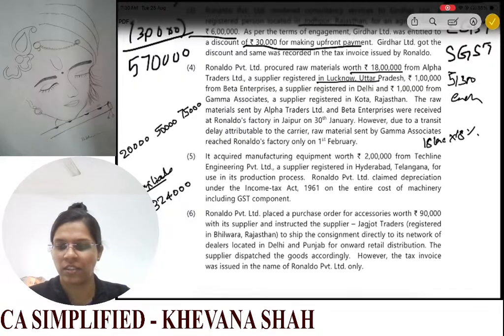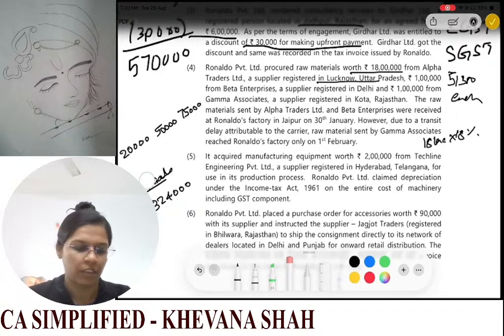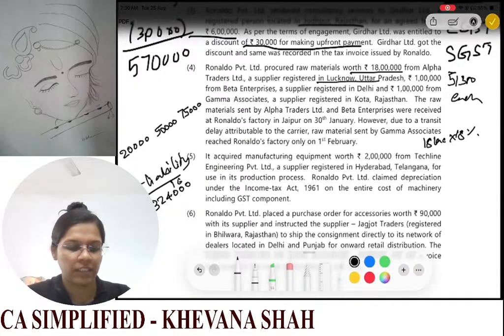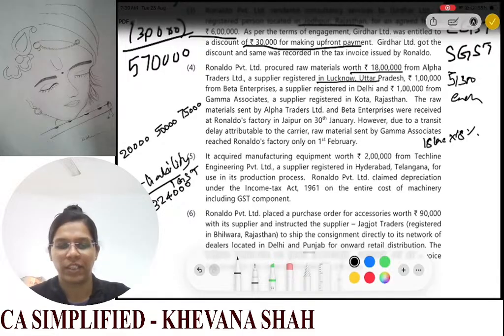Okay, this will be your GST liability. For IGST it is 3,24,000.